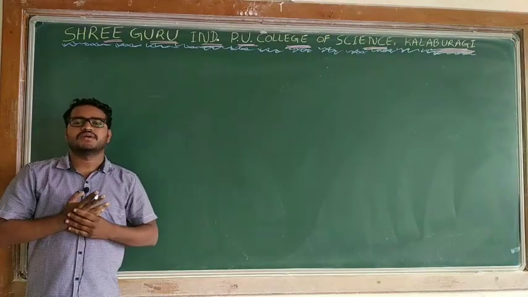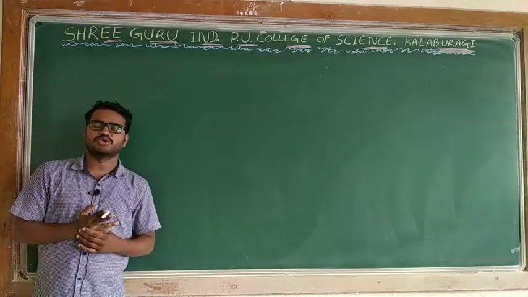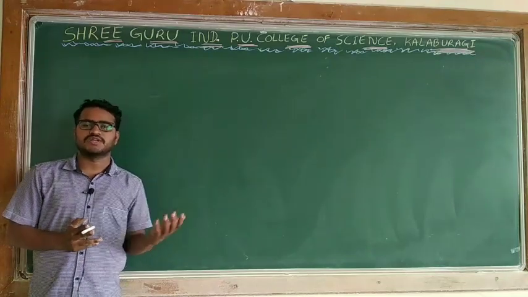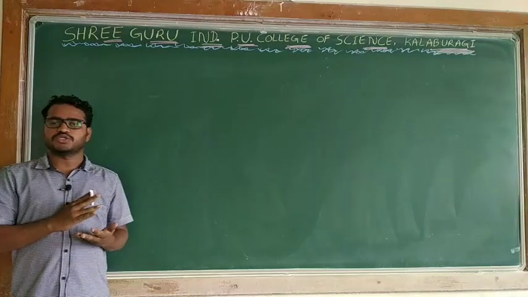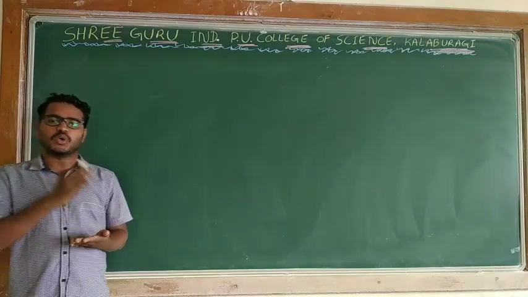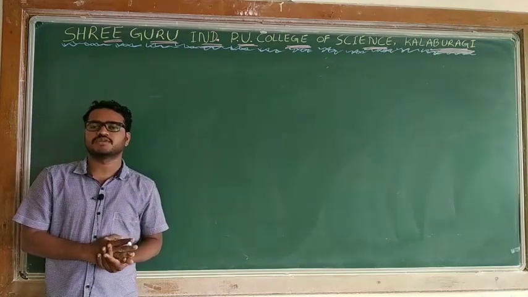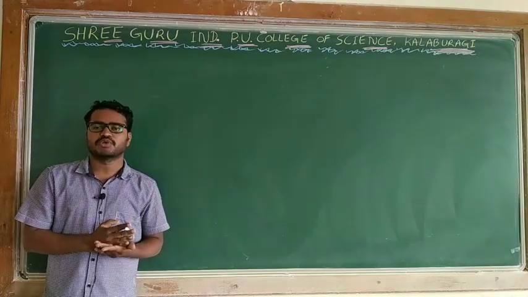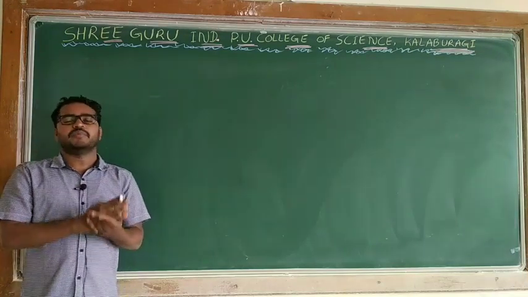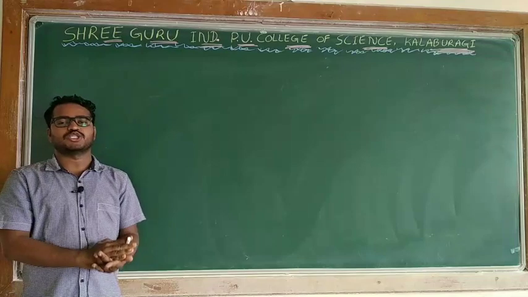Hello students, in the previous class I discussed examples on relation, and also I defined what is a relation, what is a domain, what is a range, and what is a codomain. A relation is nothing but any subset of the Cartesian product from a set A to set B. Any subset of the Cartesian product is considered a relation.